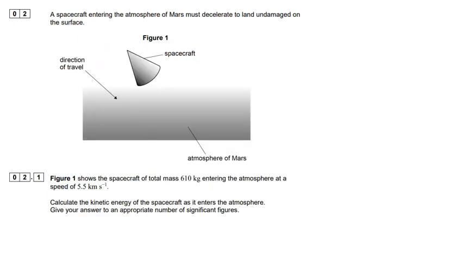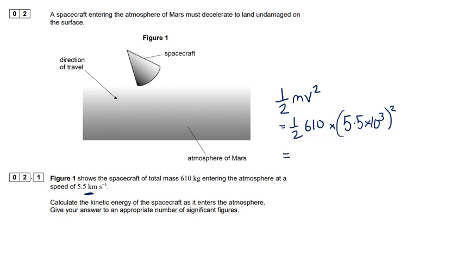Right, question 2, a bit of mechanics now. So we've got a spacecraft entering the atmosphere of Mars, and it must decelerate to land undamaged on the surface. Figure 1 shows the spacecraft of total mass 610 kilograms entering the atmosphere at 5.5 kilometers per second. Calculate the kinetic energy. So half mv squared for kinetic energy. So we've got half 610, and we're a little bit careful before is that you convert the speed into meters per second. So 5.5 times 10 to the 3 meters per second, and that's squared, of course.